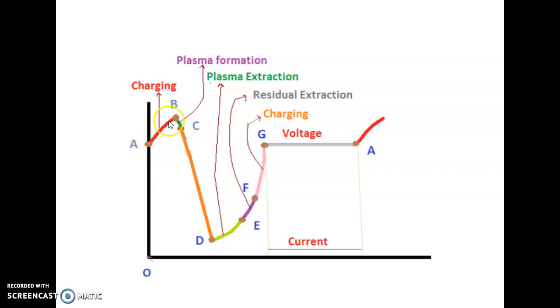From A to B, there will be thermal generation inside the body of the semiconductor. Because of thermal generation, charging of the diode will happen. Hence, from point A to point B, the electric field will be rising. This charging or thermal generation will exceed the breakdown voltage, and after the breakdown voltage there will be the effect of avalanche.